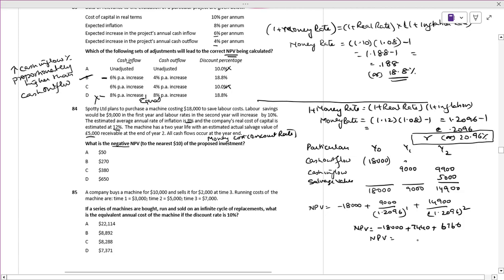NPV will be minus 18,000 plus 7,440 plus 6,760, which comes to about 3,800.